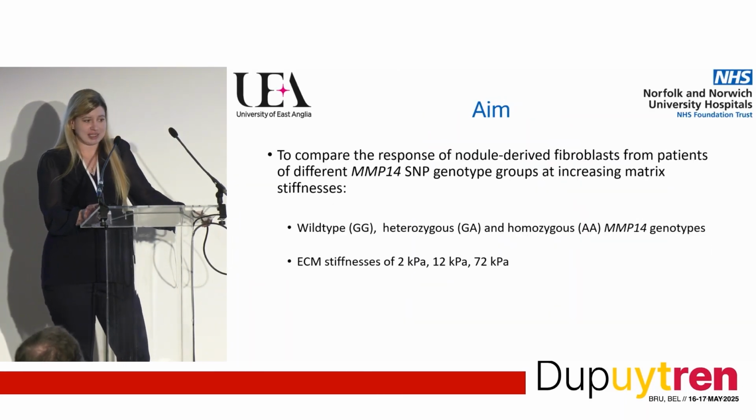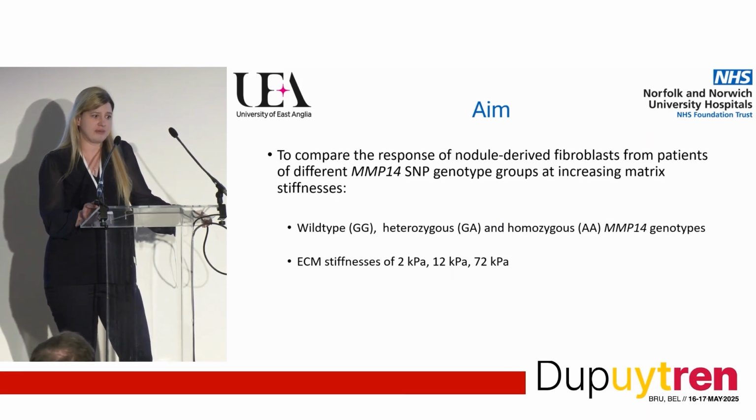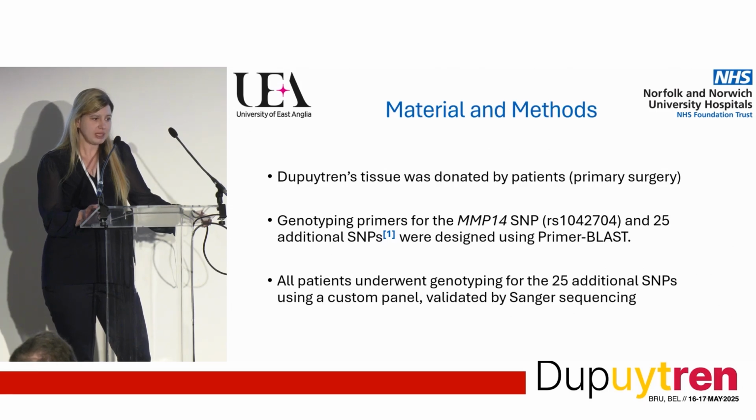So the aim of this study was to compare the response of nodule-derived fibroblasts from patients of different MMP14 genotypes with increasing matrix stiffness. So we had 3 genotype groups, homozygous, heterozygous, and the wild type, and also extracellular stiffnesses of 2, 12, and 72 kilopascals.